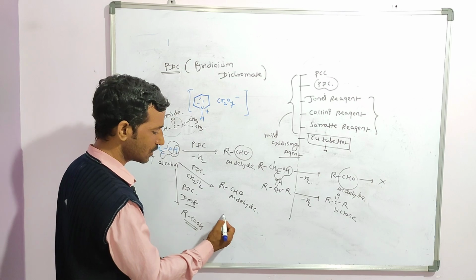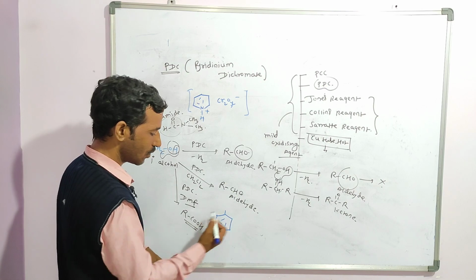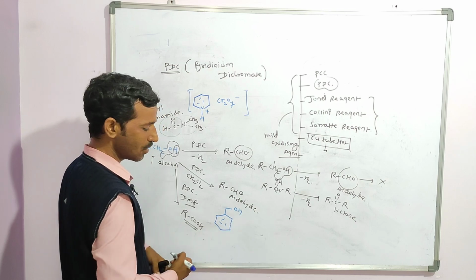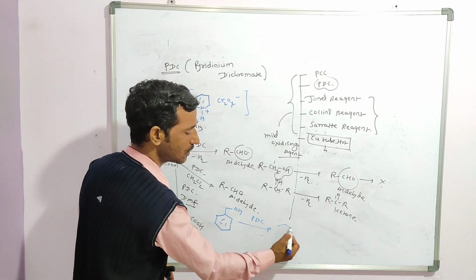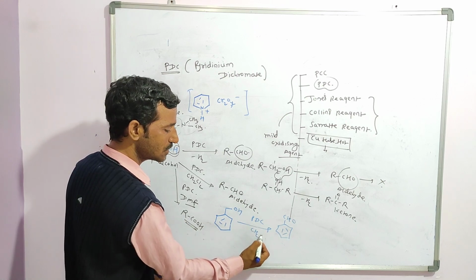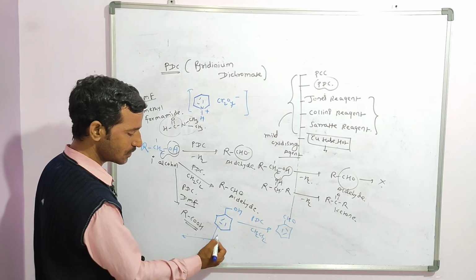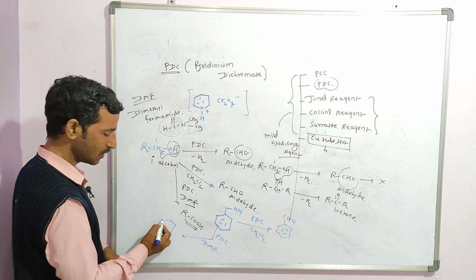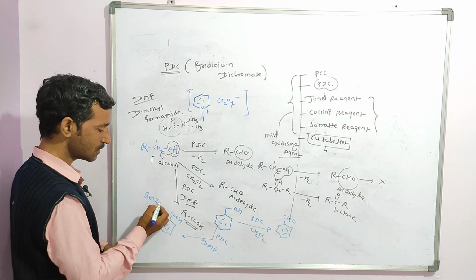Suppose here I have taken benzene, and here the phenol, for example. Now benzyl alcohol. Clear? When I use PDC, this 1 degree alcohol is converted into benzaldehyde. If you use CH2Cl2, again the same you will get. But suppose I use PDC along with dimethyl formamide, then what will you get? Instead of benzaldehyde, you will find benzoic acid. Clear?